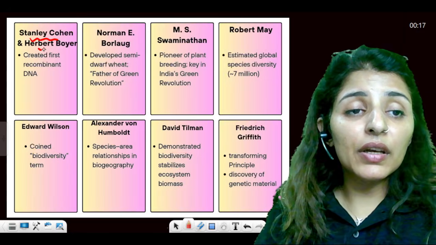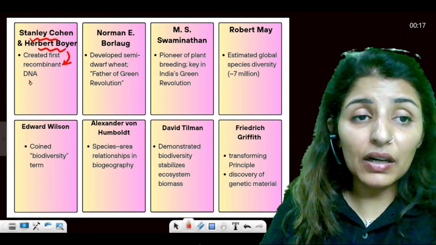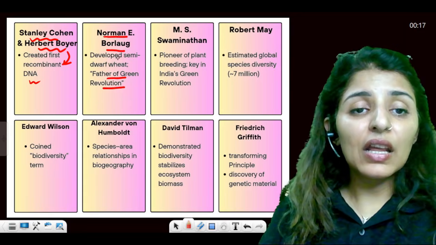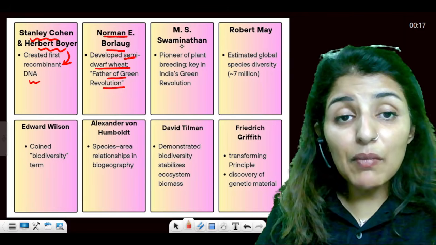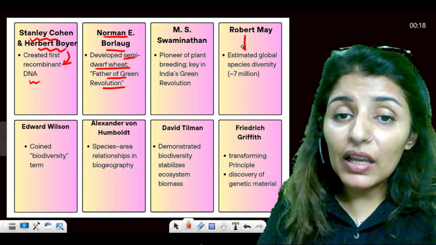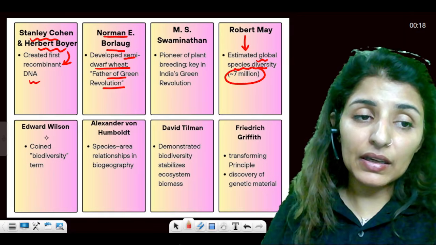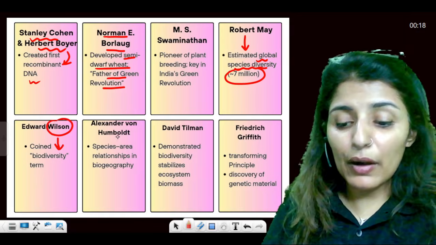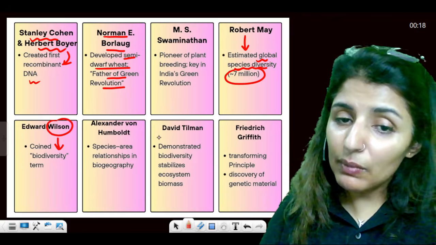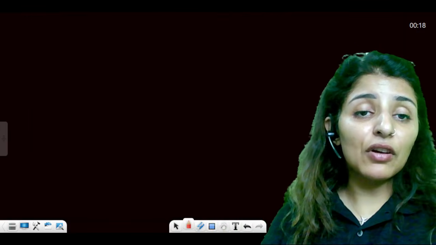Moving on to Stanley Cohen and Herbert Boyer, they were the first to produce recombinant DNA. Then Norman E. Borlaug, we know he is the father of the Green Revolution and developed semi-dwarf wheat. M.S. Swaminathan is the father of the Green Revolution in India, right? Robert May estimated that global species diversity is around 7 million. Edward Wilson coined the term biodiversity, already seen. Already told you about Alexander von Humboldt. Then David Tilman studied this. Frederick Griffith also gave us the transforming principle, the discovery of genetic material.